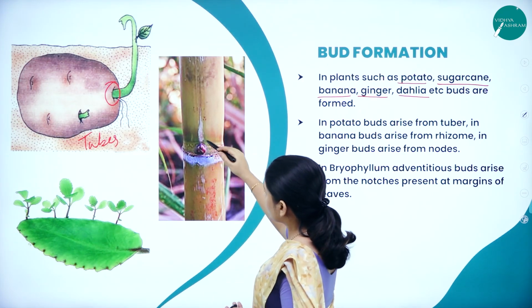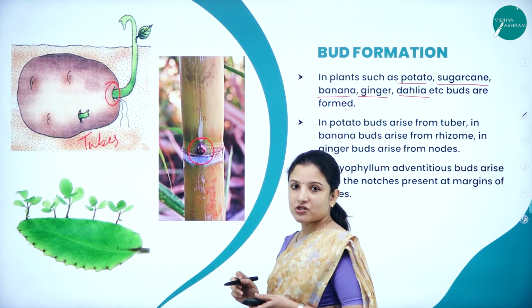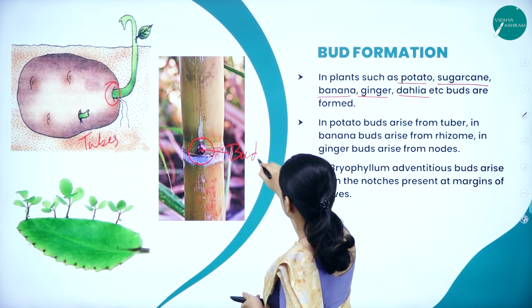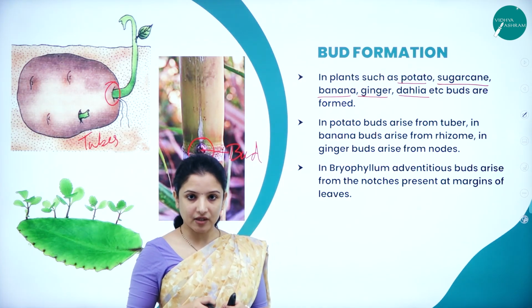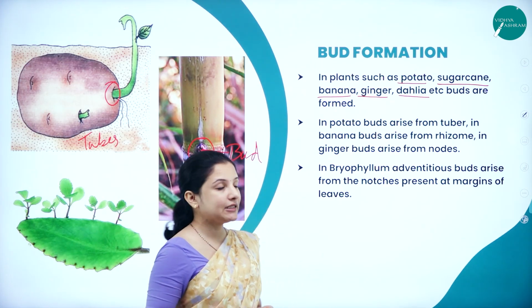Even in sugarcane, in the internodal region, you can find the bud formation. And apart from that, there are other plants which develop buds. Say for example, we have bryophyllum which produces leaf buds.